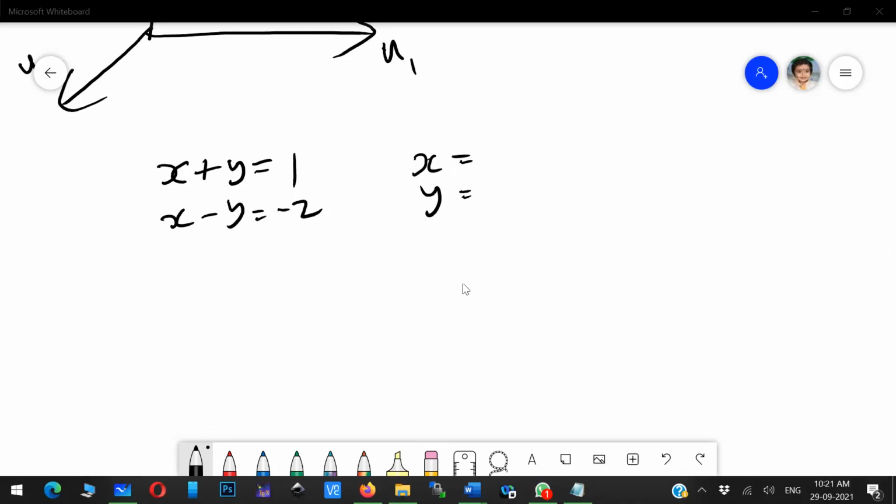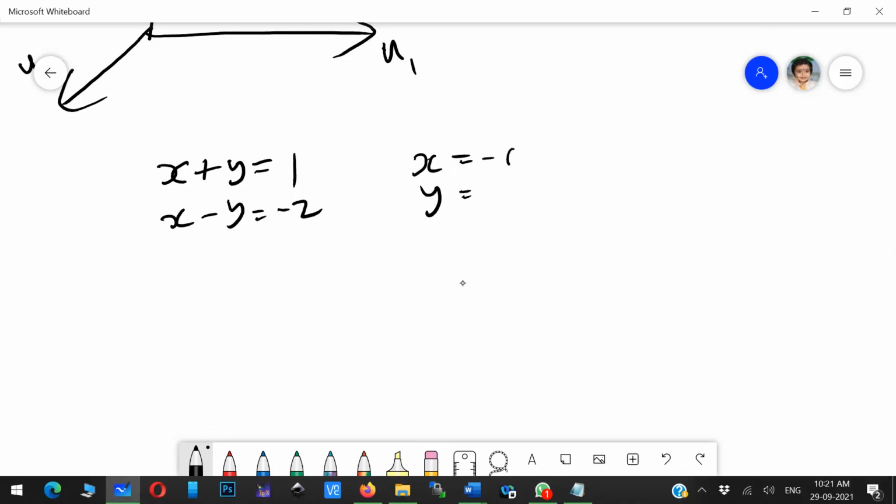What are the x and y values? Yes, x is equal to minus 1 by 2, correct, x is equal to minus 0.5. Then y is equal to 1.5. Correct. Is there any other value? Can I substitute any other value here?